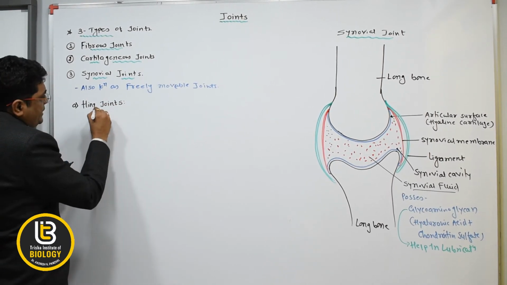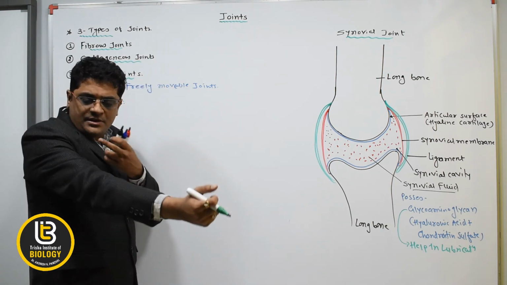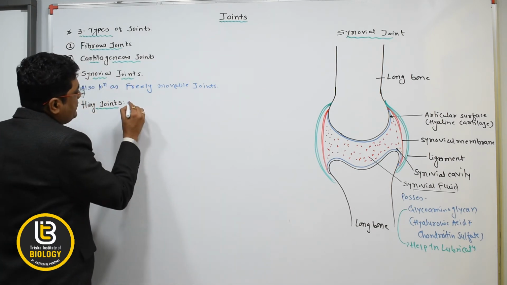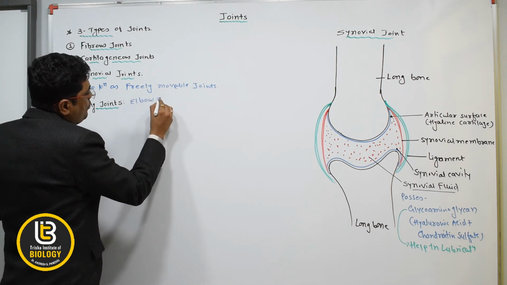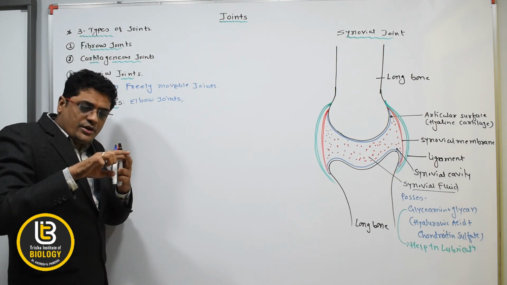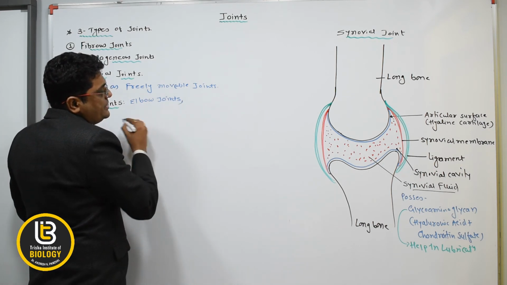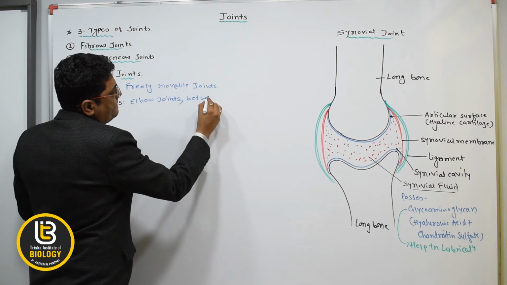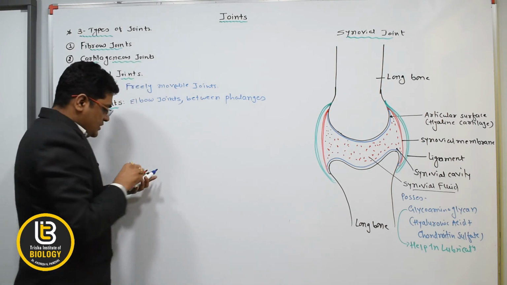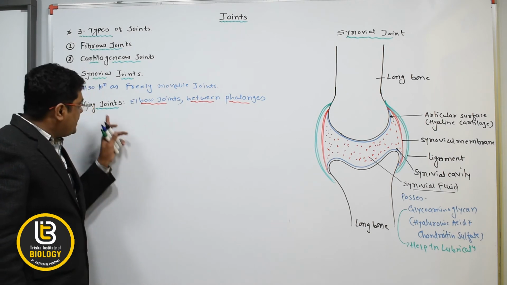So the hinge joint, beta, has movement in only one direction. It is between the humerus and radioulna, also known as the elbow joint, as well as between the phalanges. Between the fingers, look, it also moves in only one way, so that is known as the hinge joint. So in the elbow joints and the phalanges, it is the hinge joint.